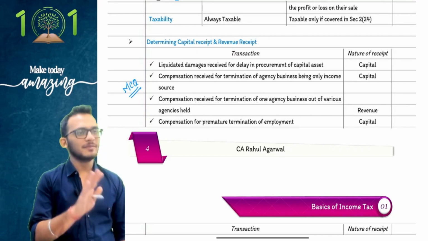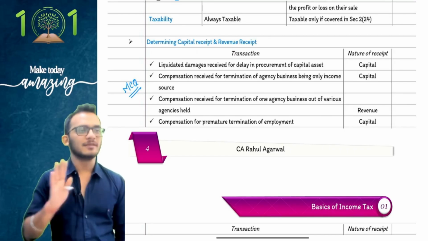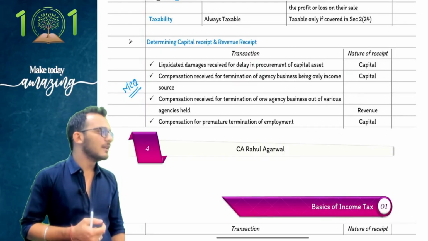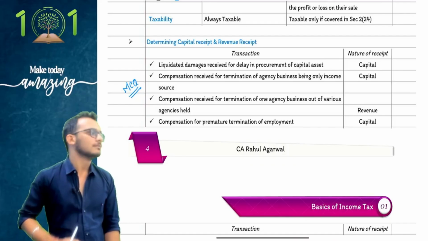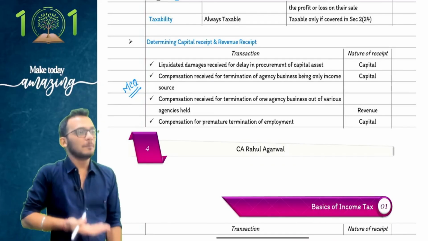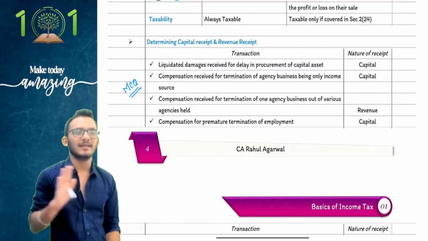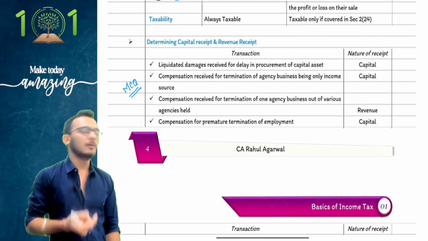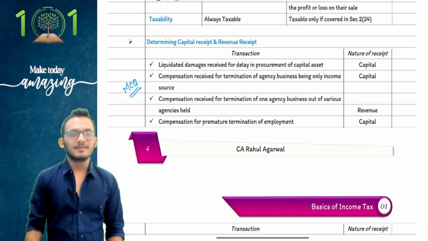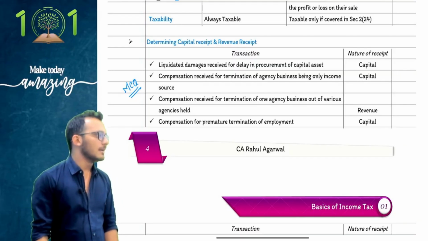Liquidated damages in simple words means penalty. Let's keep it simple. When I see penalty, that is called liquidated damages. The only difference is, penalty is levied by a law. If someone else, like a vendor, is doing client discussions, we don't call it penalty, we call it liquidated damages. That is the English, that is all. When you read it from a law perspective, you read it penalty. When you read it from a business perspective, you call it liquidated damages.